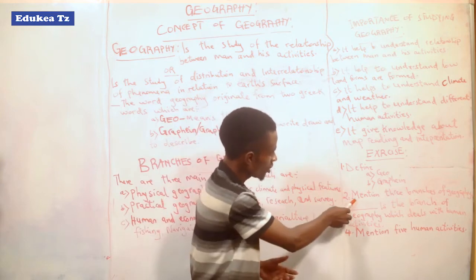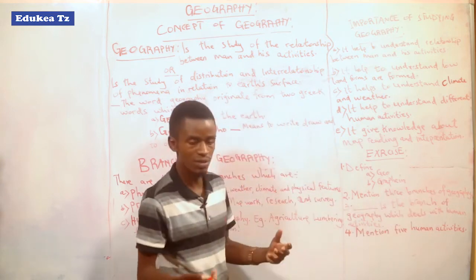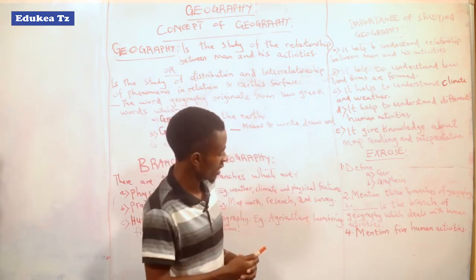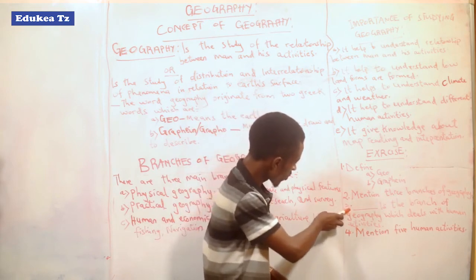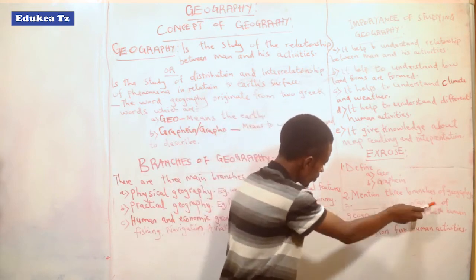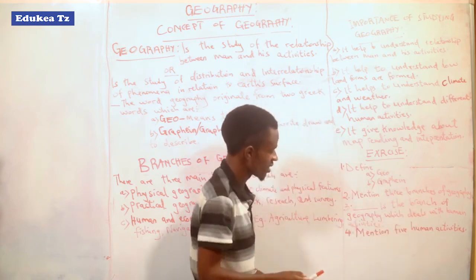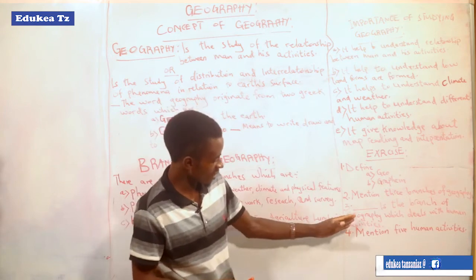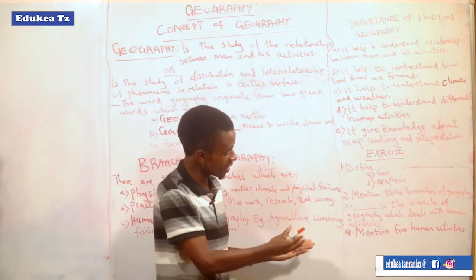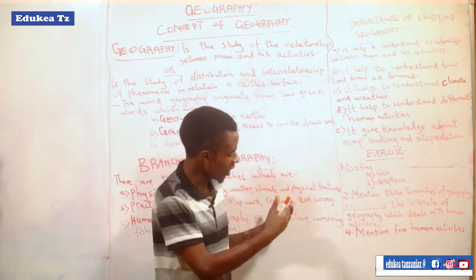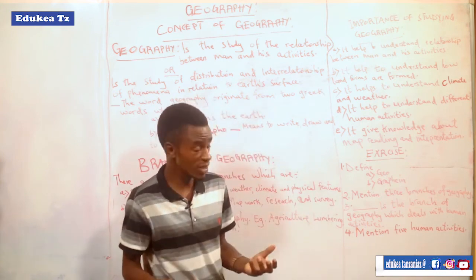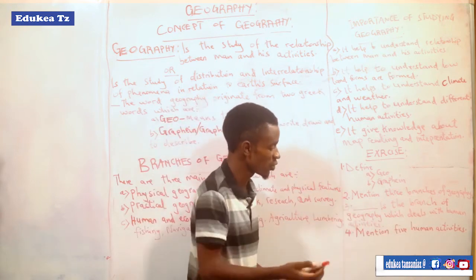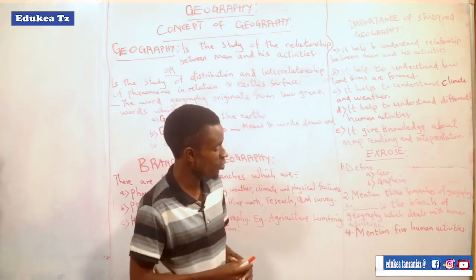The second question is mention 3 branches of geography, which is very simple. I've already explained the branches of geography in the last part. Then there is a question, dash is the branch of geography which deals with what? Human activities. Very simple. We have to consider what we have already discussed. There are 3 branches. One branch deals with how landforms are formed, another deals with practical means, and the other deals with human activities. So it is simple for you if you understood well from what I was teaching.